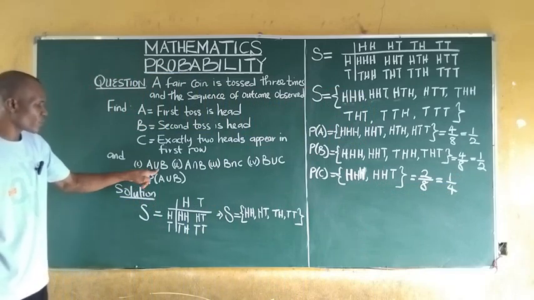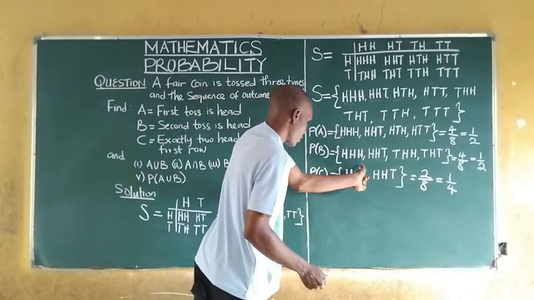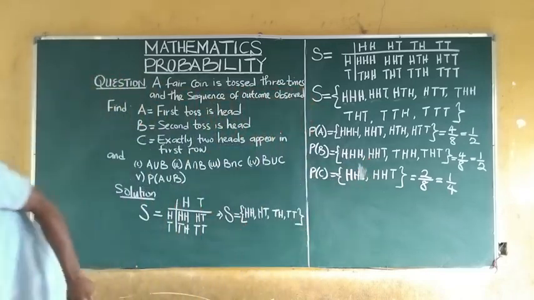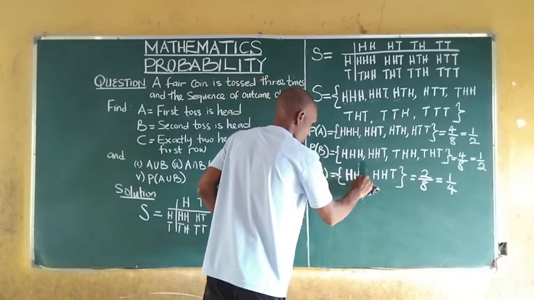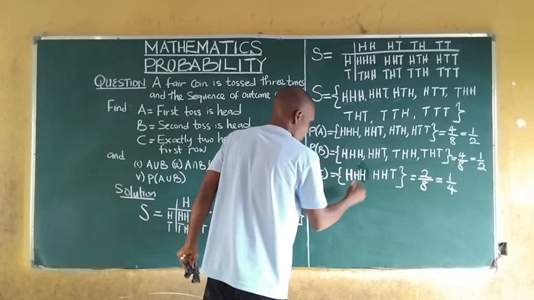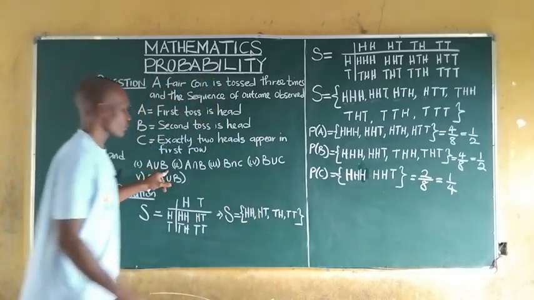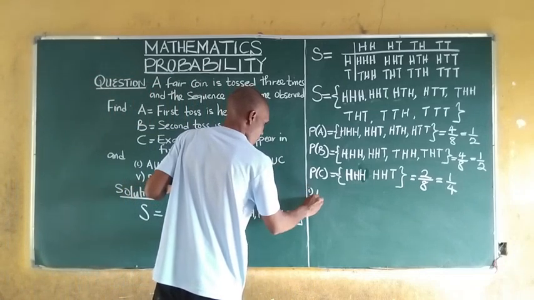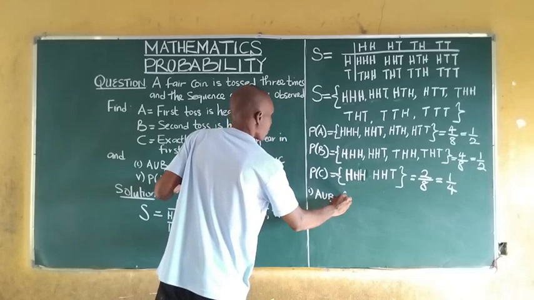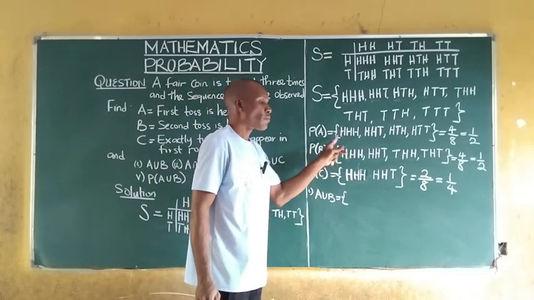Now we are asked to find A union B. A union B is the set of all elements in A or B or both of them.